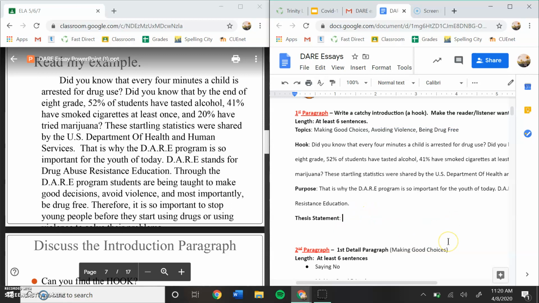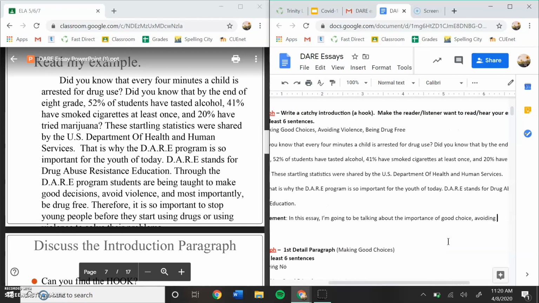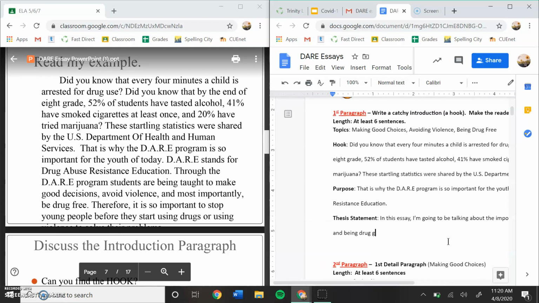So another example of what you could do would be, in this essay, I'm going to be talking about the importance of good choices, avoiding violence, and being drug-free. Okay, so that would be another example of how you could write your thesis statement.